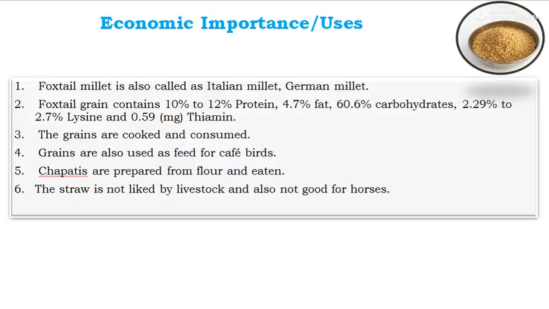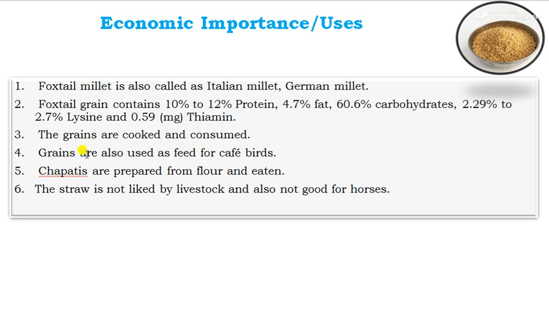The next one, we can see the economic importance or uses of foxtail millet. Foxtail millet is also called Italian millet or German millet. The foxtail millet grain contains 10 to 12% protein, 4 to 7% fat, 60 to 60.6% carbohydrate, 2.29% to 2.7% lysine, and 0.59 milligram thiamine. The grains are used for cooking, and are commonly used for home consumption or human consumption.